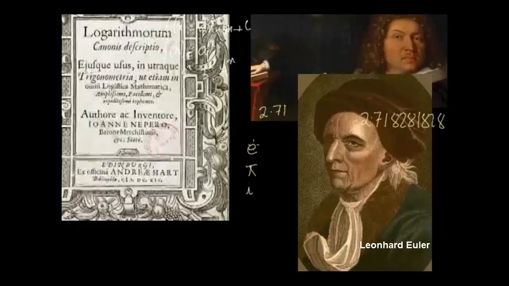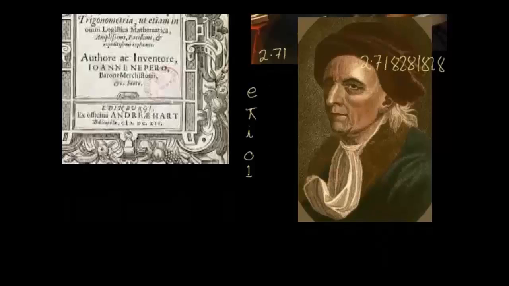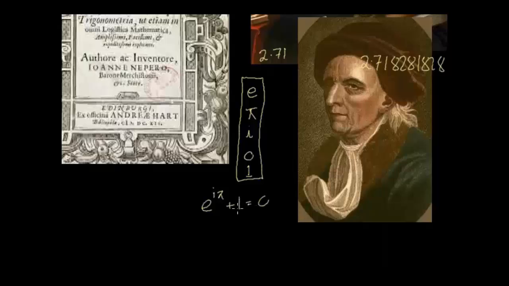Now these 3 numbers are 3 of the greatest numbers of all time. The other 2 great numbers are 0 and 1. As if this was not enough, he put all these 5 numbers together in a formula which is called the greatest mathematical formula of all time. e to the power i pi plus 1 equals 0.